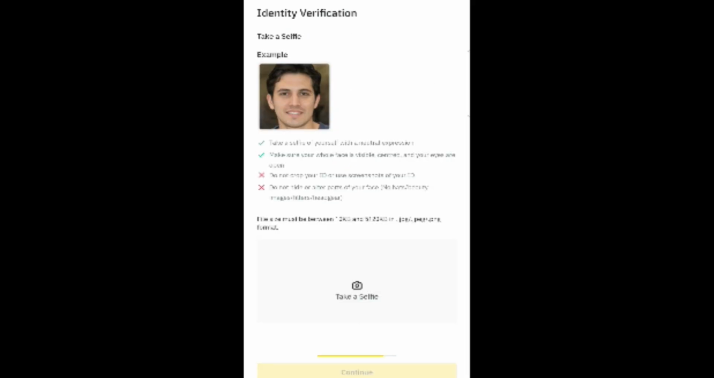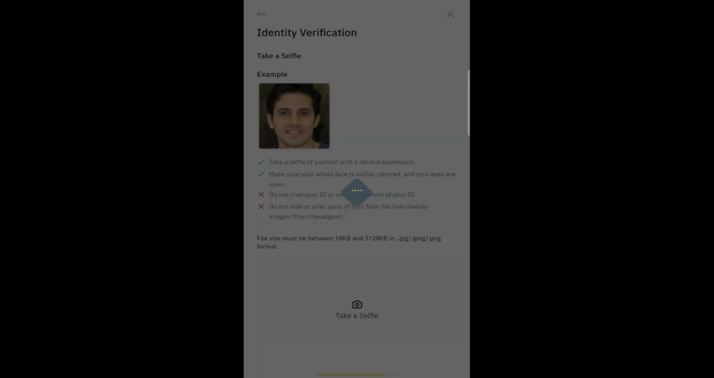Now the next step is to take a selfie. Take a selfie of yourself with a neutral expression. Make sure your whole face is visible. It's in the center with your eyes open. Do not crop your ID or use a screenshot of your ID. Do not hide or alter parts of your face. Click on Take Selfie down below. It will turn on your selfie camera. Take your selfie, click OK and continue.